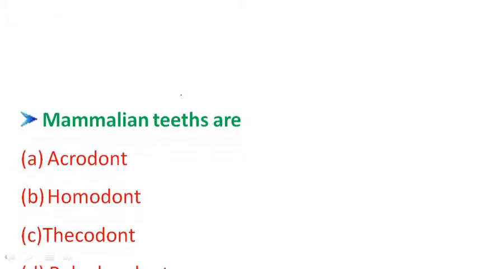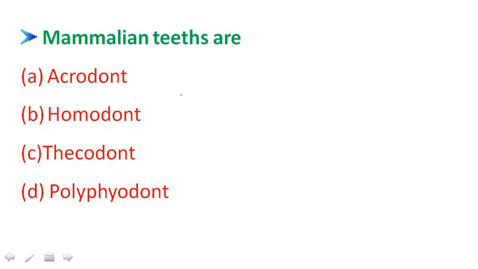Next, coming to the next question. Mammalian teeth are: we have already discussed all of these. Acrodont means no sockets; the teeth are not embedded in a socket, so this is the wrong option. Homodont is also not correct, since human teeth are not the same.